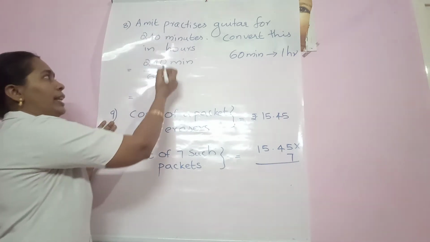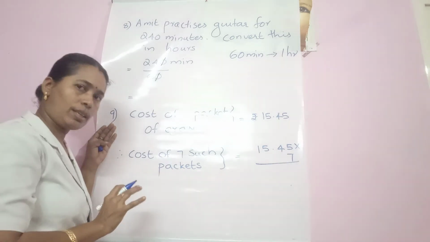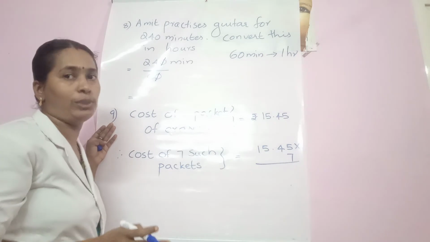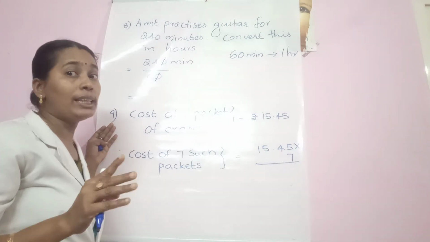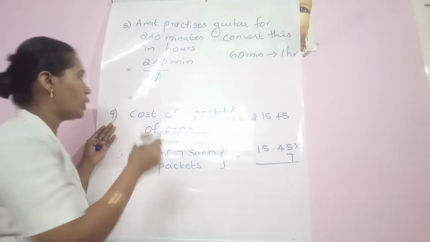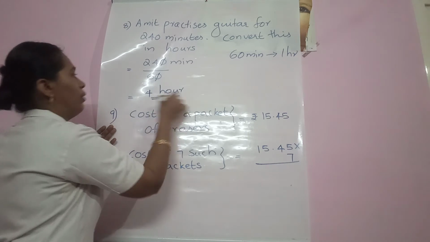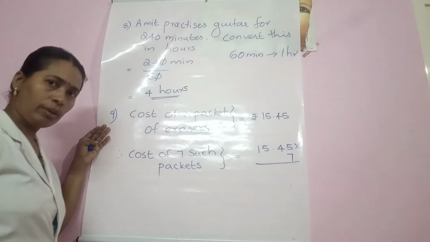240 by 60, both having zeros. Let us cancel that 0 first. Then we have 24 by 6. You already studied the table of 6. In 24, how many 6s are there? 4. So the answer is 4 hours. Required answer is 4 hours. Any doubt? Is it clear?